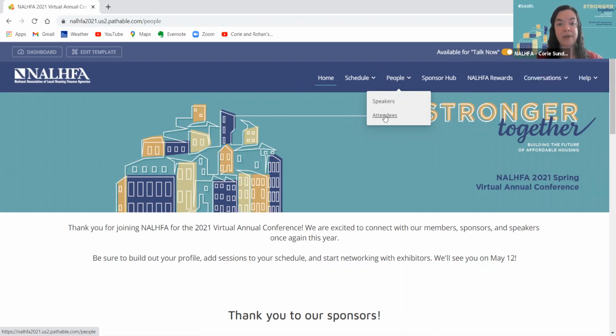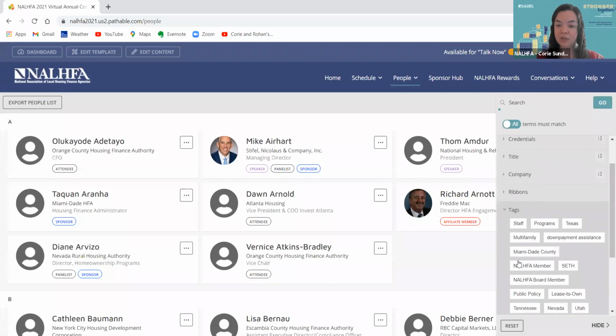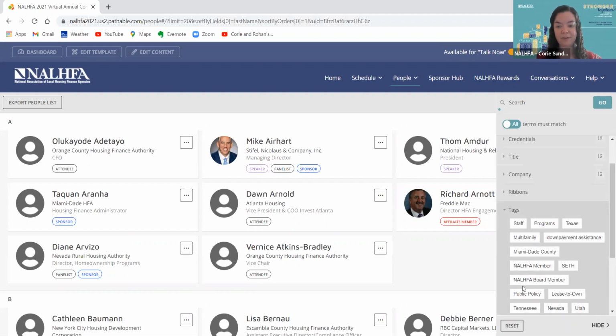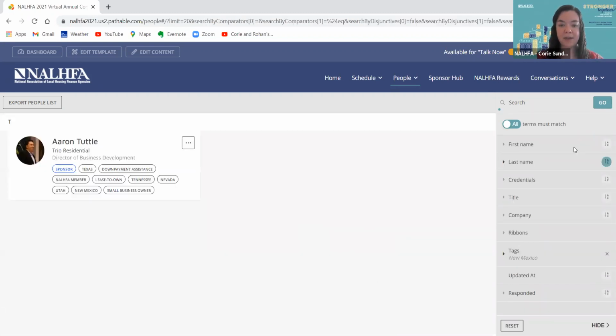This can mean a variety of things. Some people are going to interpret this in a professional manner, to say maybe I specialize in multifamily, so you might select the tag to say that's my specialty. There were also some tags about geographic region that I saw some people creating. If you wanted to say, yep, I'm from New Mexico, you'd be able to select that tag and pull up everybody who's identified with it. I see another one here for small business owner. That's another great option if you wanted to call that out about yourself.